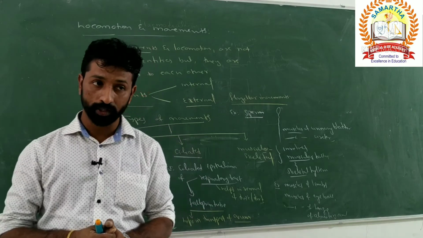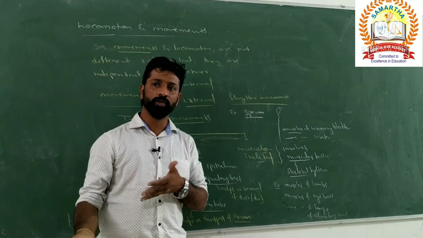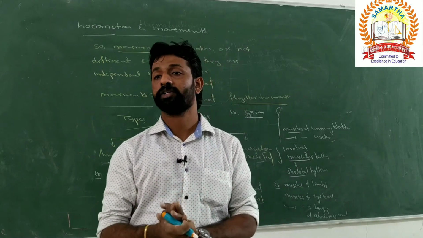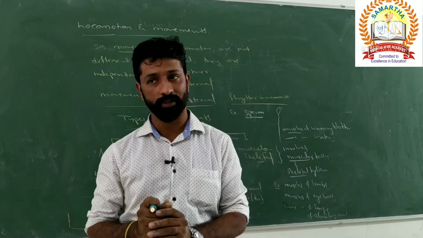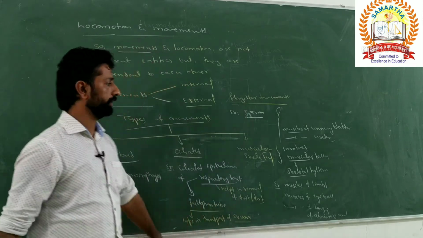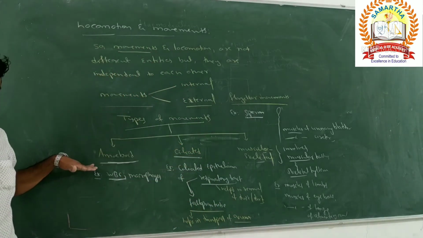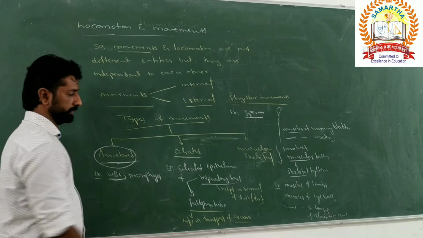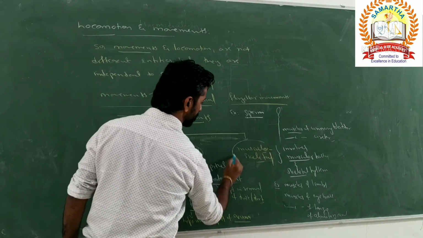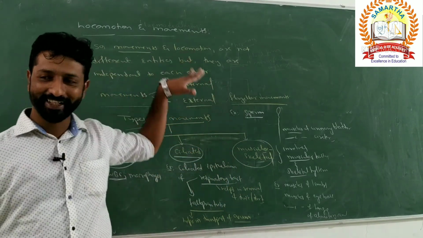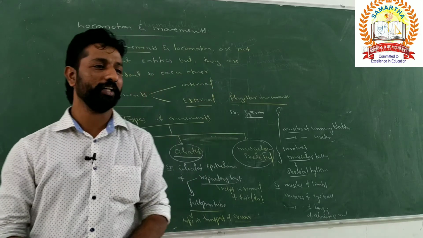And particularly with respect to the return of the blood through the veins into the heart, that requires the massaging action by the skeletal muscles present in the limbs. By that the blood transport takes place. But here the three main types of movements involved in living organisms are amoeboid movement, ciliated movement, and then the musculoskeletal type of movements. Any doubt in this one?